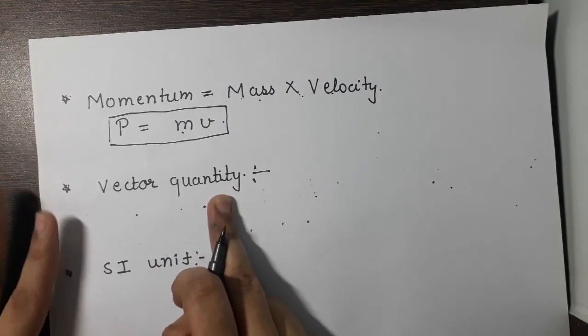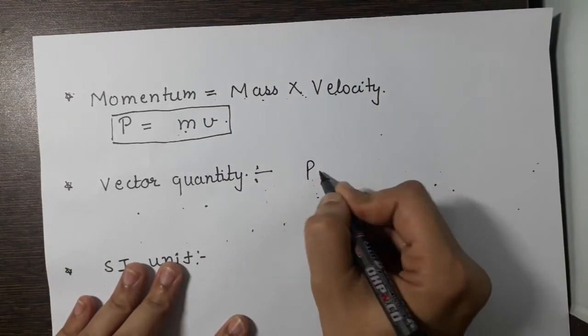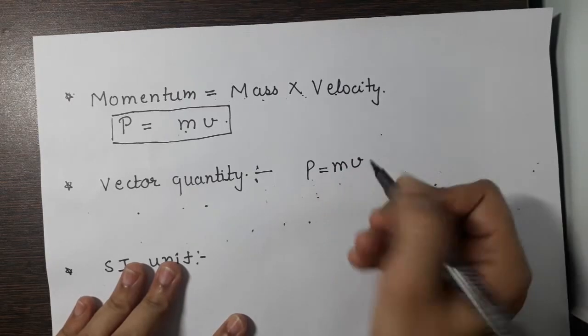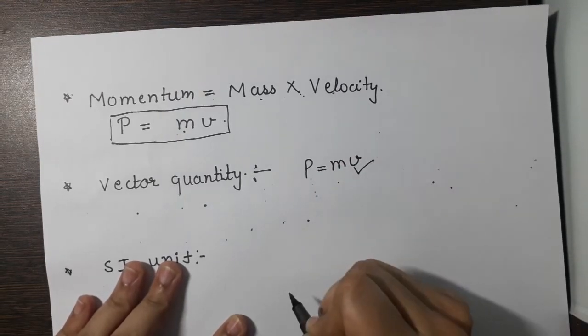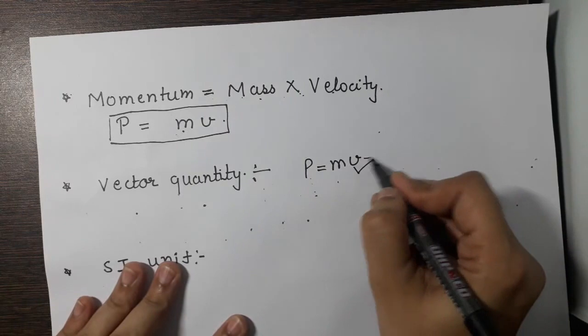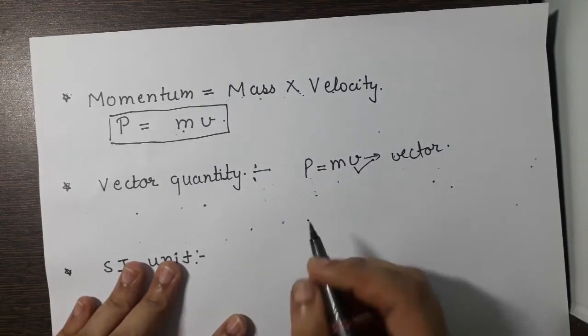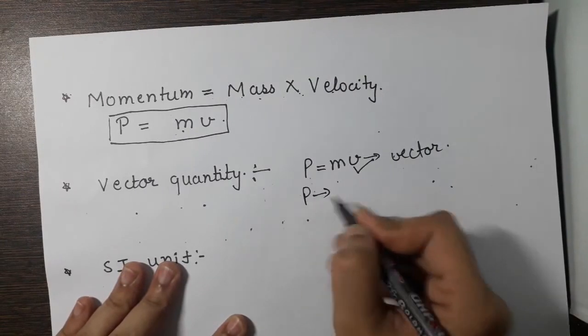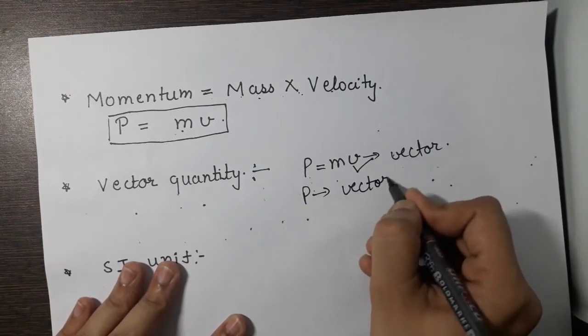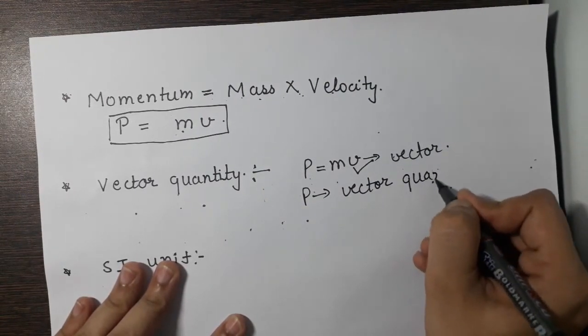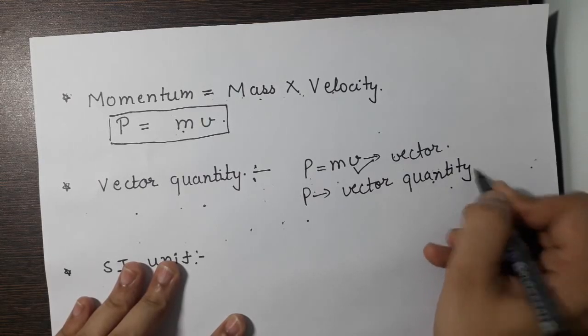Now momentum is a vector quantity. Why is momentum a vector quantity? From the formula we can see that momentum is depending upon the velocity, but velocity is a vector quantity, so obviously momentum is also a vector quantity.